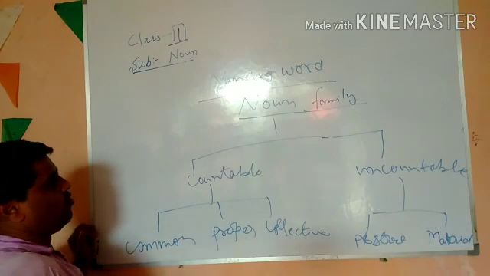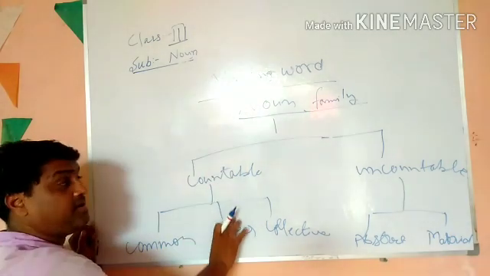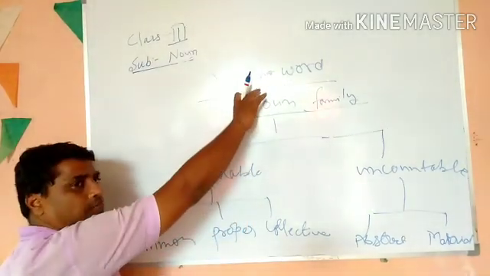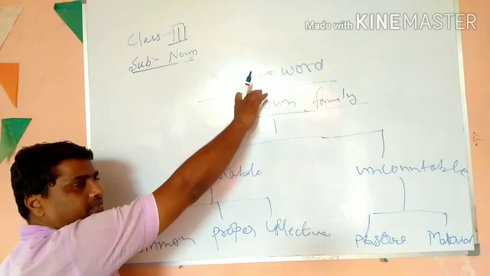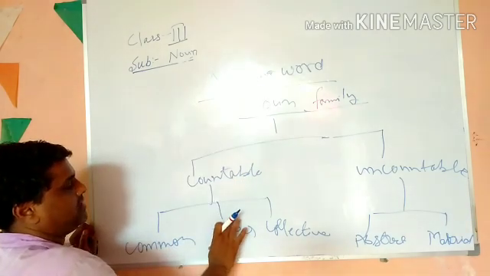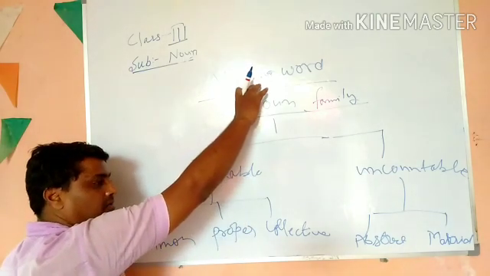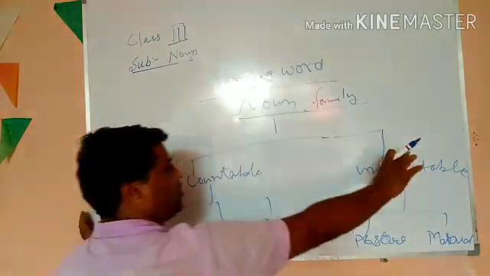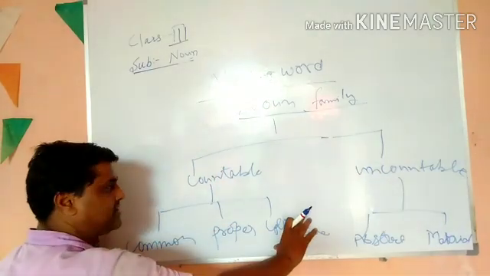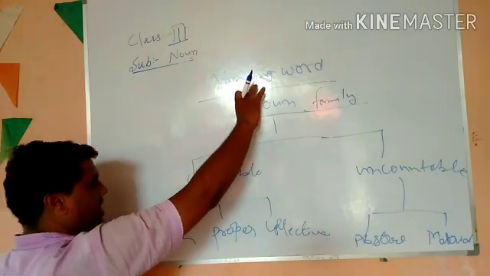Question can be asked, what is the relation between noun and proper noun? As you know, noun is the topmost, is the head of the family. So head of the family is grandfather. So proper noun is the grandson of noun. Similarly, uncountable noun is the uncle of collective noun, and countable noun is the son of noun.